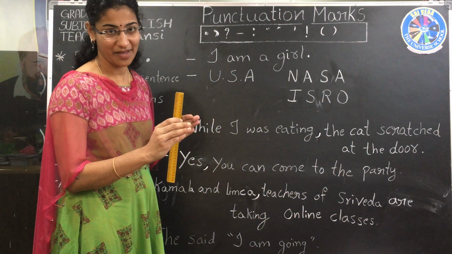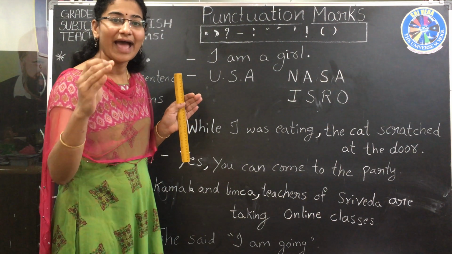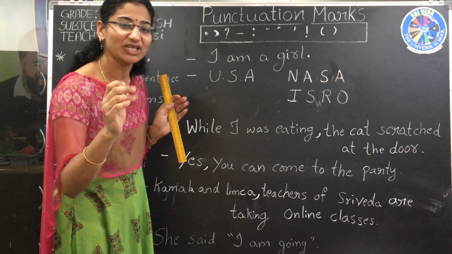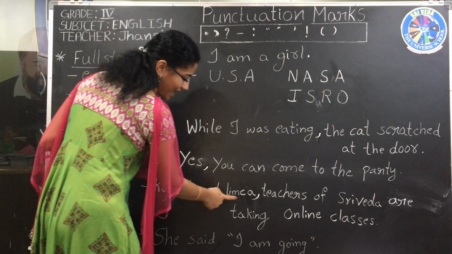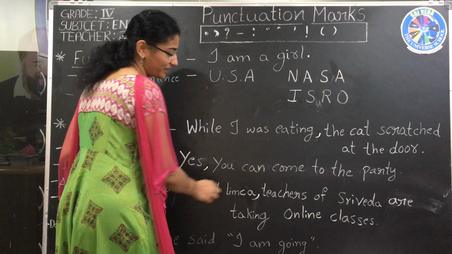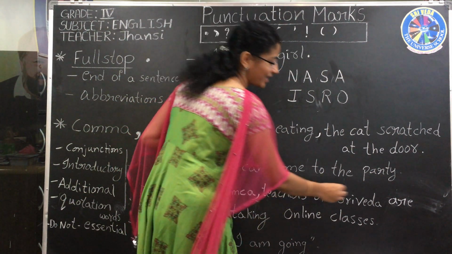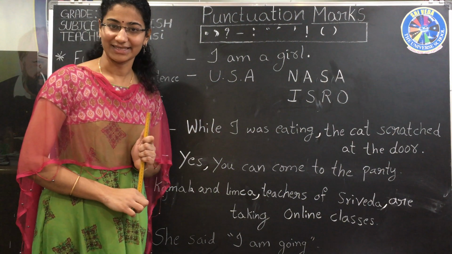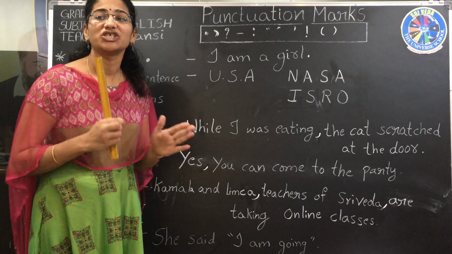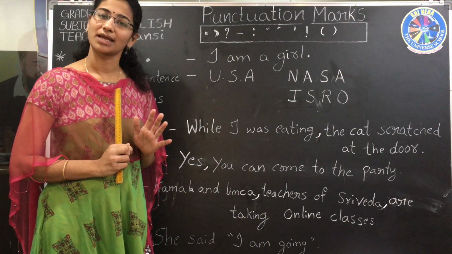I want to separate this additional information by using a pair of commas. That's why: Kamala and Linka, comma, teachers of Sri Veda, comma, are taking online classes. So to separate additional information also, we'll use commas.